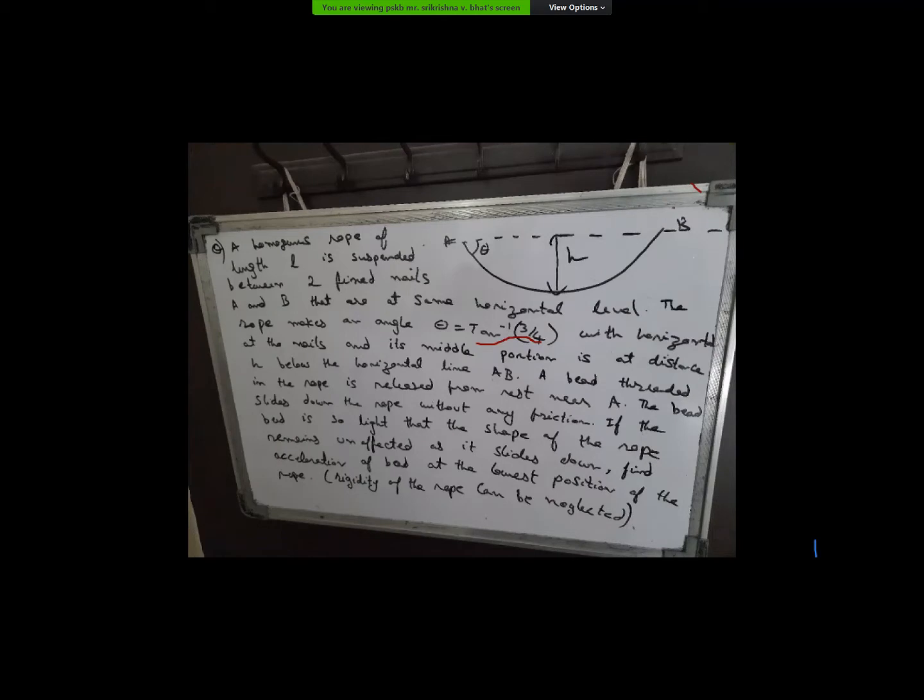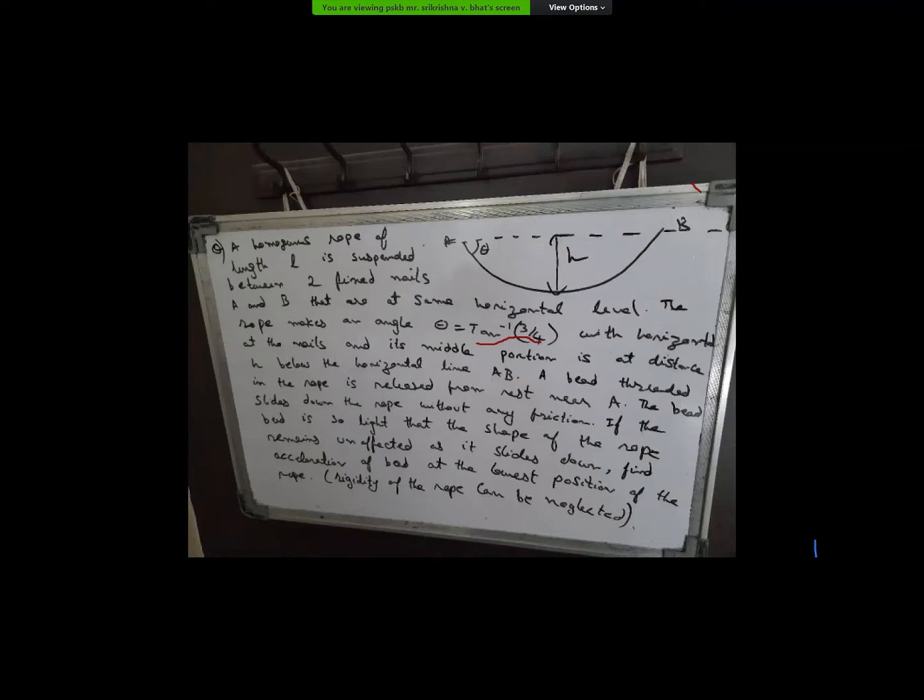Sir, can we say at the lowest point the bead will have two accelerations, one along the vertical and another along the horizontal? There will be centripetal acceleration and tangential acceleration. Normally any body undergoing two-dimensional motion can have two accelerations, centripetal acceleration and tangential acceleration. And so you can think accordingly.